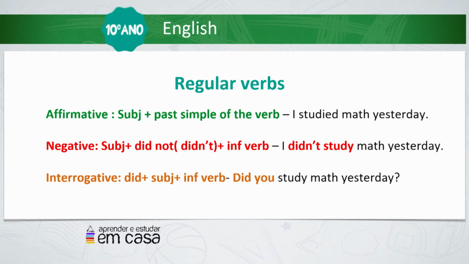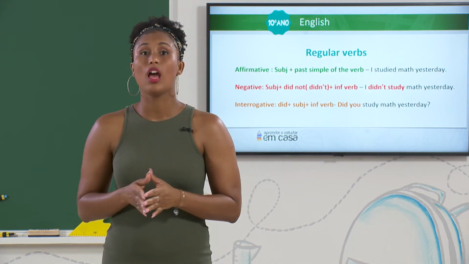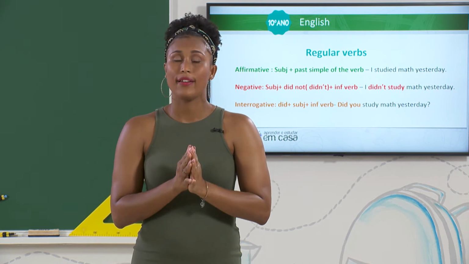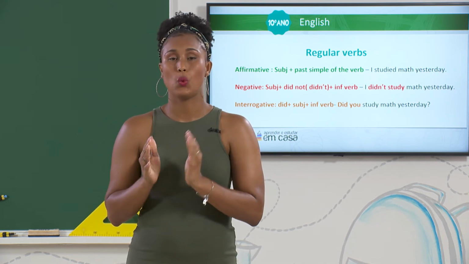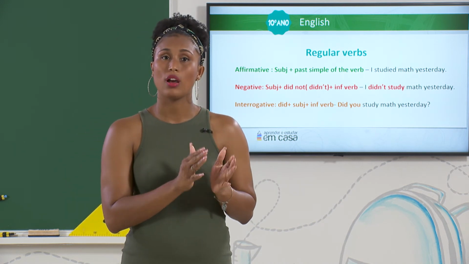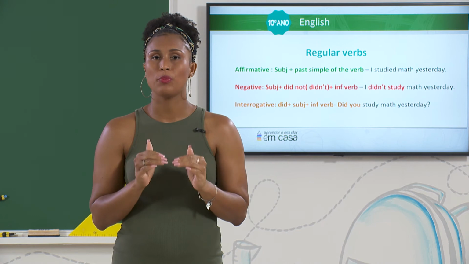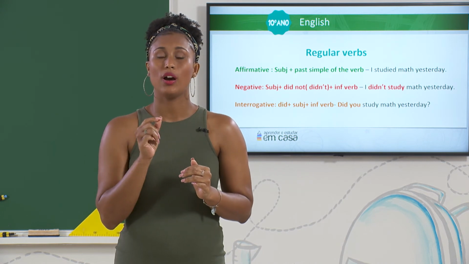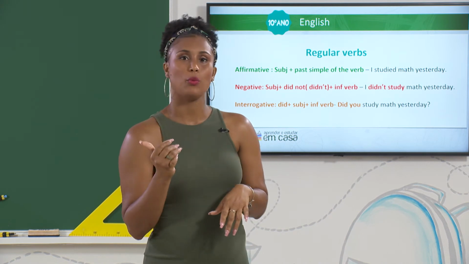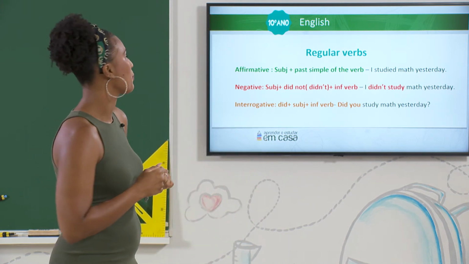The verb study becomes studied. Guys, did you notice that the verb study ends with a consonant plus y? Whenever you find a verb that ends with a consonant plus y, we drop the y and we add ied, okay? That's the right form. So let's come with me and see the other changes.